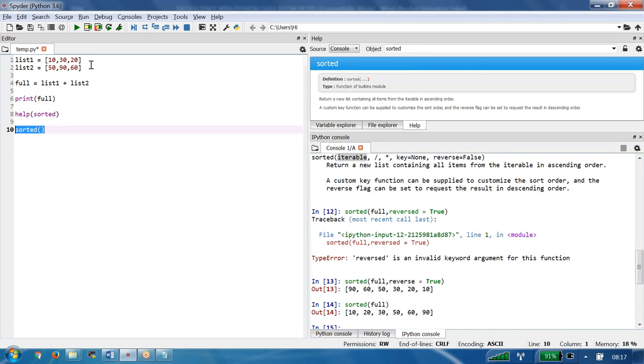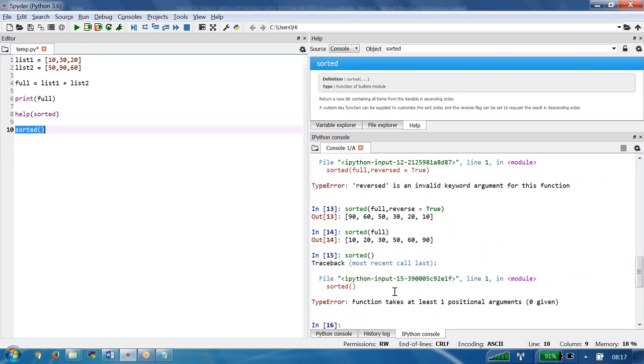Is it going to execute or is it going to fail? Suppose we execute here. What is it saying? Function takes at least one positional argument, 0 given. Okay, now we are able to understand. Any predefined function name you tell me, somehow I'll write help here and explore that one. That much of knowledge I have. Yes or no? That much of knowledge you got or not?